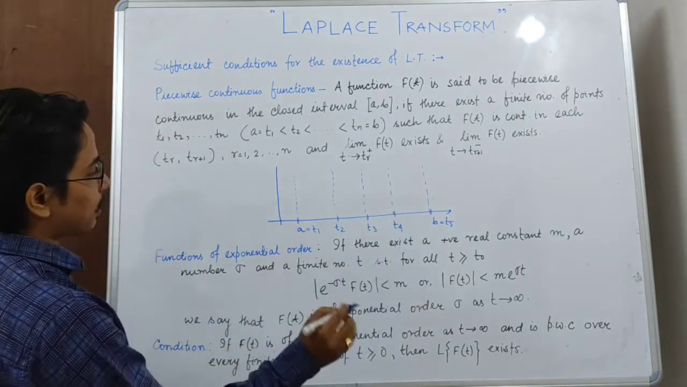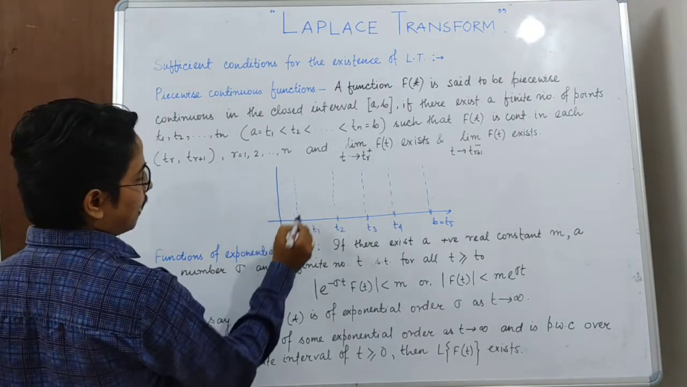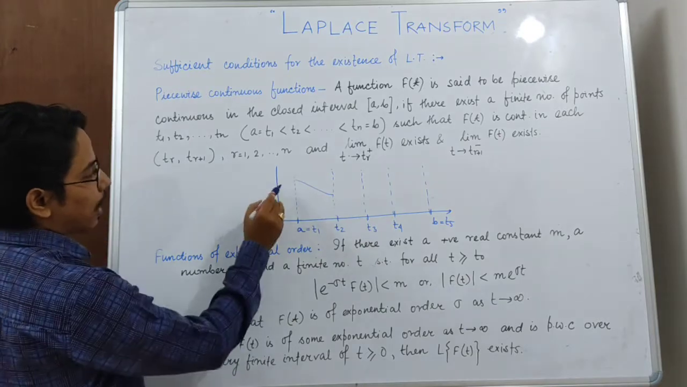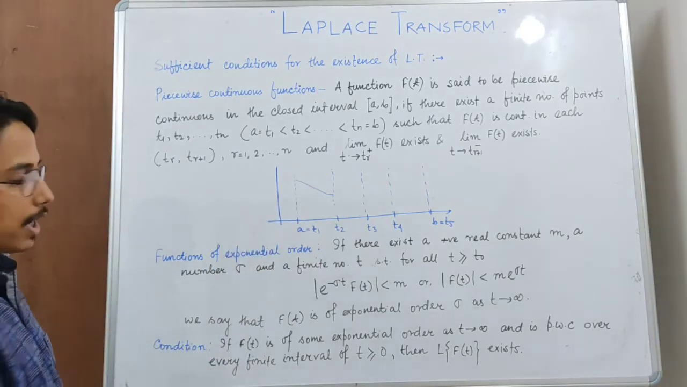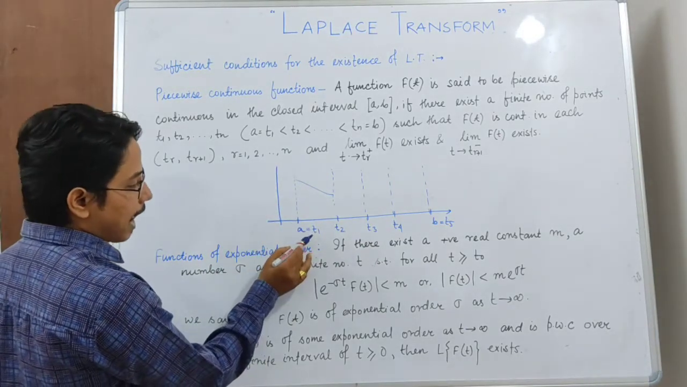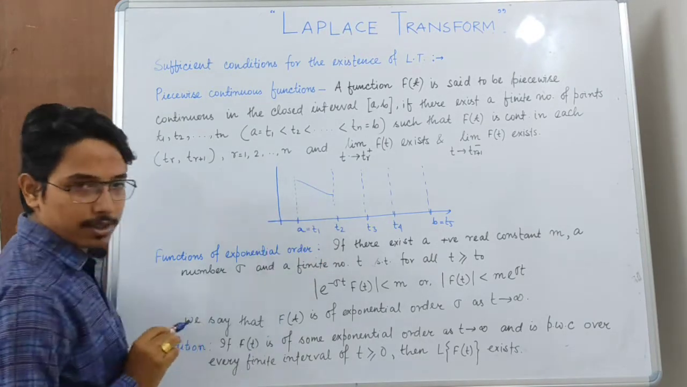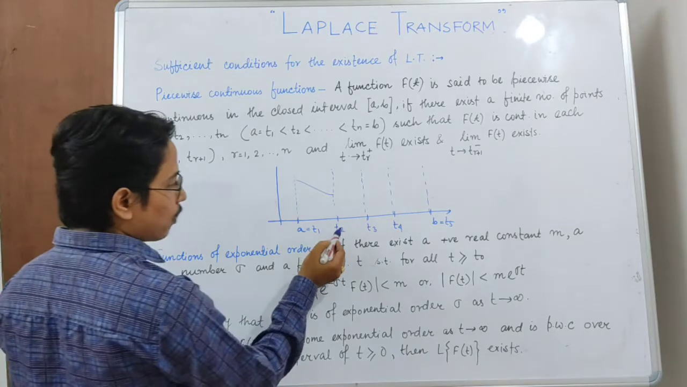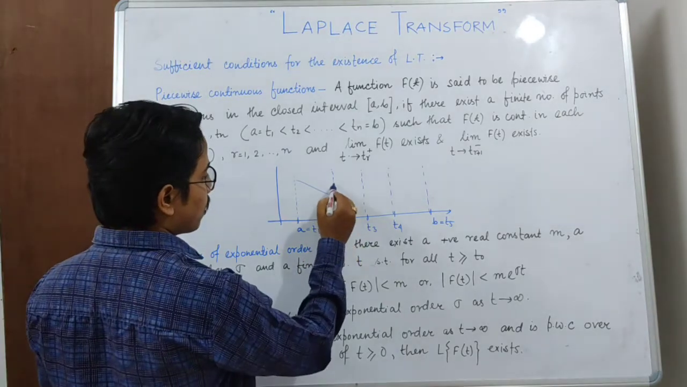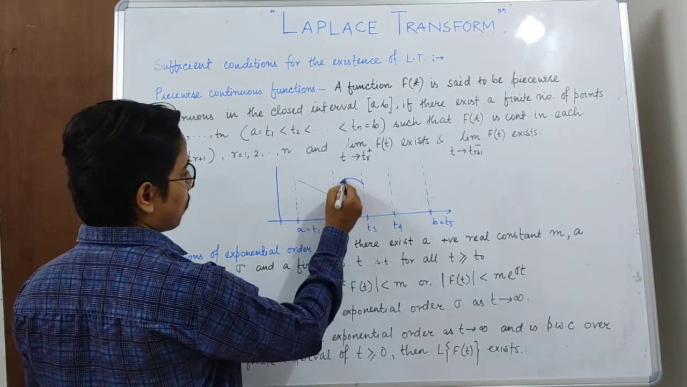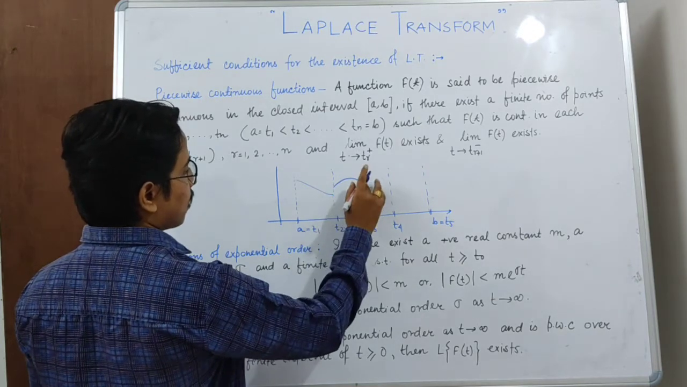So the function will be like this. From t1 to t2 it will be continuous. We don't know about the end points, so only at those end points what we should have: at t1 the right hand limit must exist, and at t2 the left hand limit must exist. Then again in the open interval t2, t3, it may be like this, it may be like this.